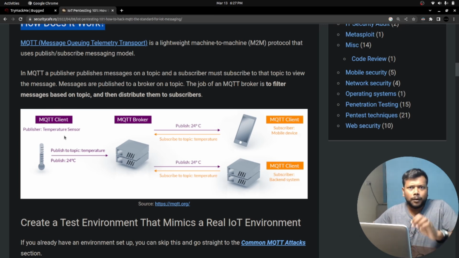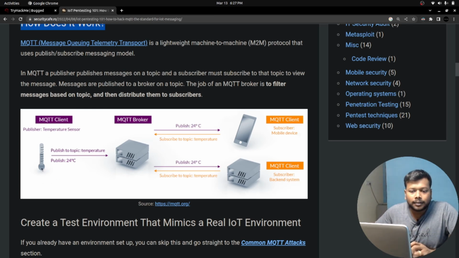I gave an example with HTTP. HTTP typically uses a request and response methodology, but this one is using a different one, and that's nothing but publish, subscribe. It's like YouTube. Yeah, a YouTube content creator publishing a video and the subscribers subscribing to it and watching the video. And it's a similar thing.